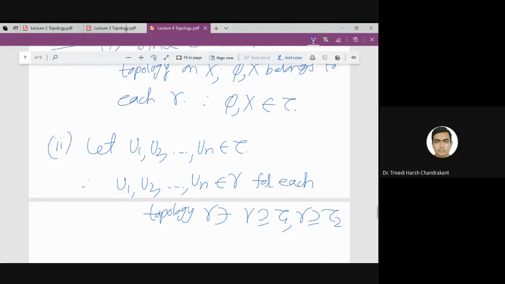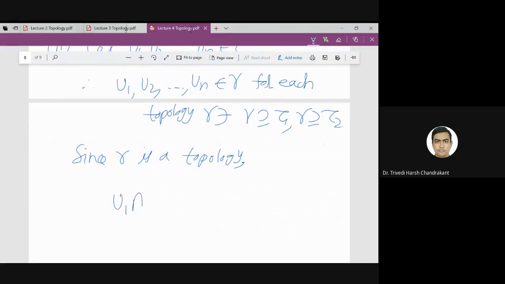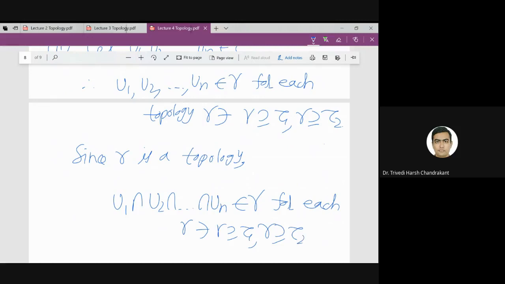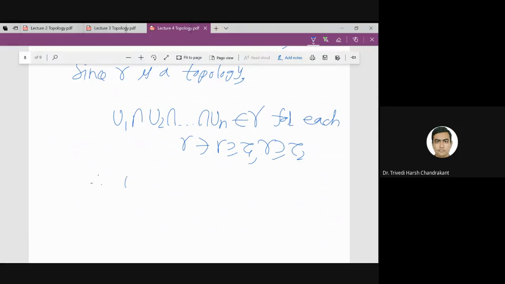Now gamma is a topology, right? So since gamma is a topology, U1 intersection U2 intersection ... intersection Un belongs to gamma for each gamma such that gamma contains tau1 and gamma contains tau2, and therefore U1 intersection U2 intersection ... intersection Un belongs to tau.